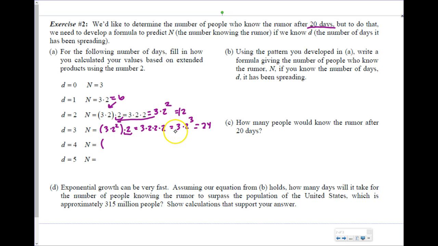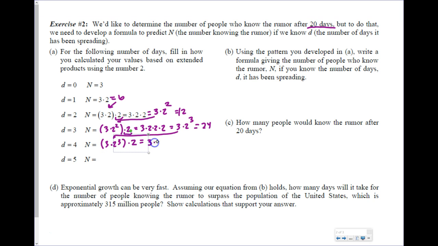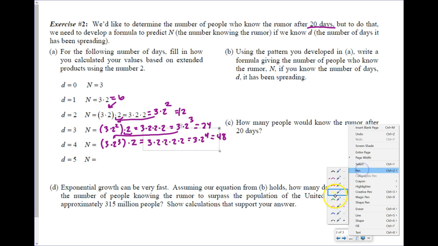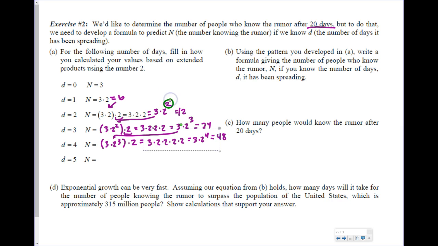So the next day, I'm going to take this 3 times 2 to the third, and double that, multiply it by 2. Now I'm going to have 3 times 2 times 2 times 2, which is 3 times 2 to the 4th, to give me 48. Do you see what's happening to this exponent every time? It's going 3 times 2 squared, 3 times 2 to the 3rd. This is the only thing changing in my formula. So it makes sense that my final one, if I have this 3 times 2 to the 4th, should be 3 times 2 to the 5th, which is 96 on your calculator.